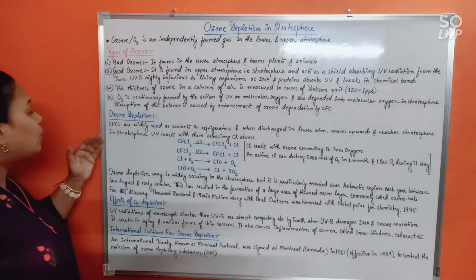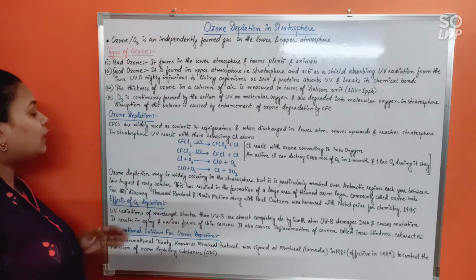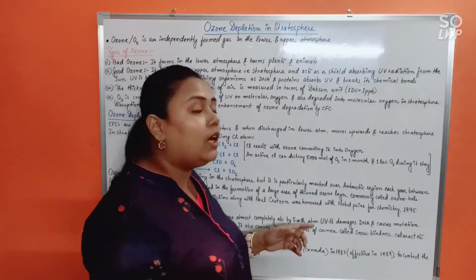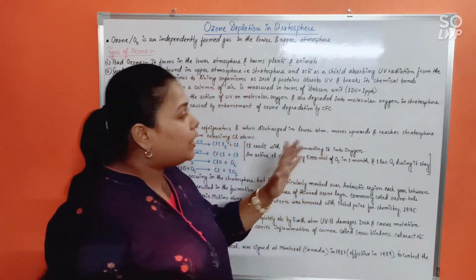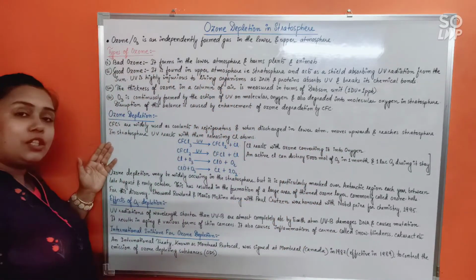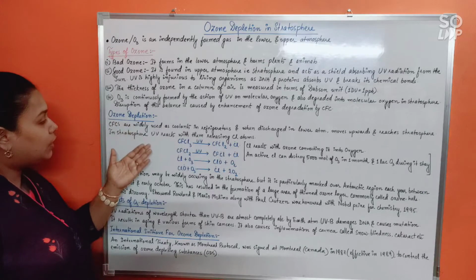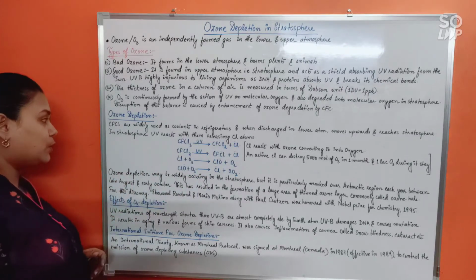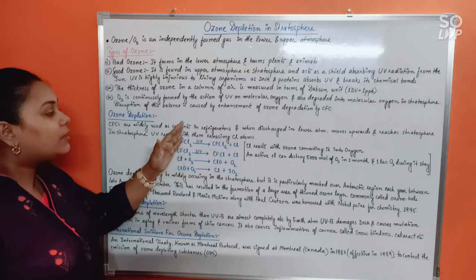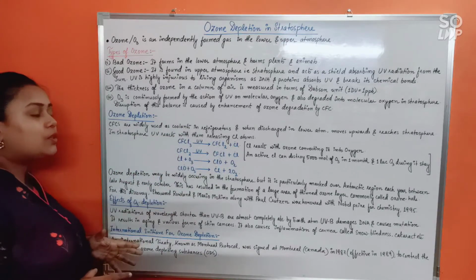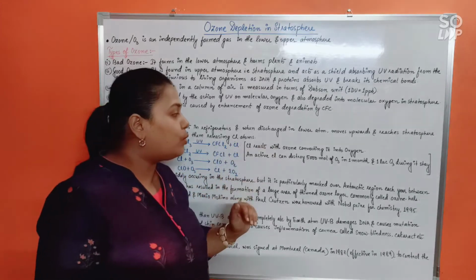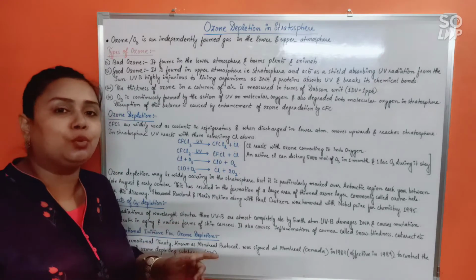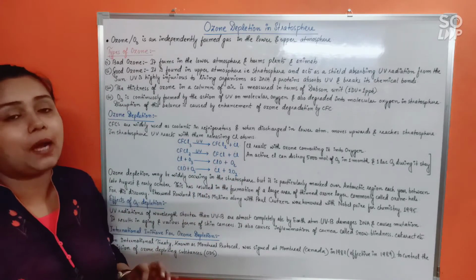Now, ozone depletion. CFCs are widely used as coolants in refrigerators, and when discharged in the lower atmosphere, they directly move upwards and reach the stratosphere. Once it reaches the stratosphere, UV will react with them, releasing chlorine atoms. Now, once chlorine is released, the chlorine reacts with the ozone, converting it into oxygen. So, O3 will be converted to O2 by the chlorine that is being released by the CFC.